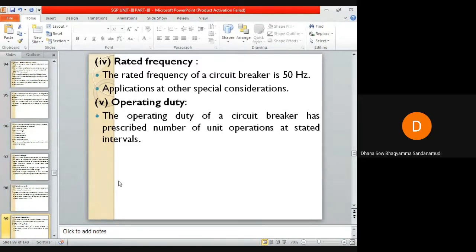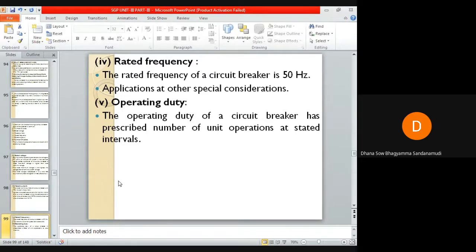Next is operating duty. The operating duty of a circuit breaker consists of the prescribed number of unit operations at stated intervals. The operating sequence denotes the sequence of opening and closing operations which the circuit breaker can perform under specified conditions.